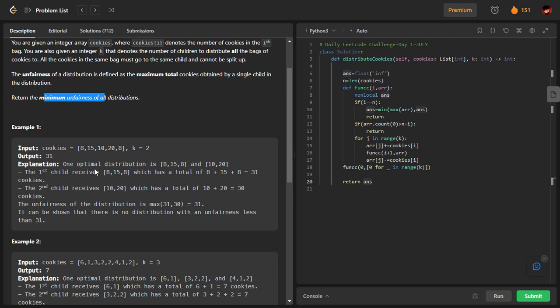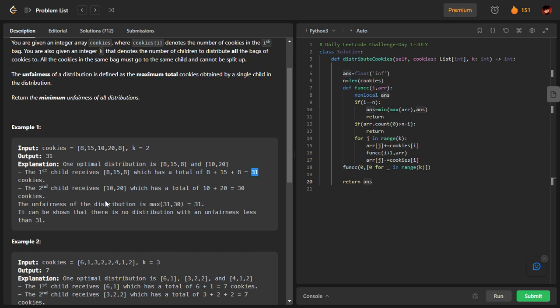So what we are doing is giving these many cookies: 8, 15, and 8 again. This we are going to give to the first child, so that total becomes 31. Similarly, for the second child, we'll give the remaining ones, so the total becomes 30. Now out of 30 and 31, the maximum is 31, right? So the unfairness of this case becomes 31.